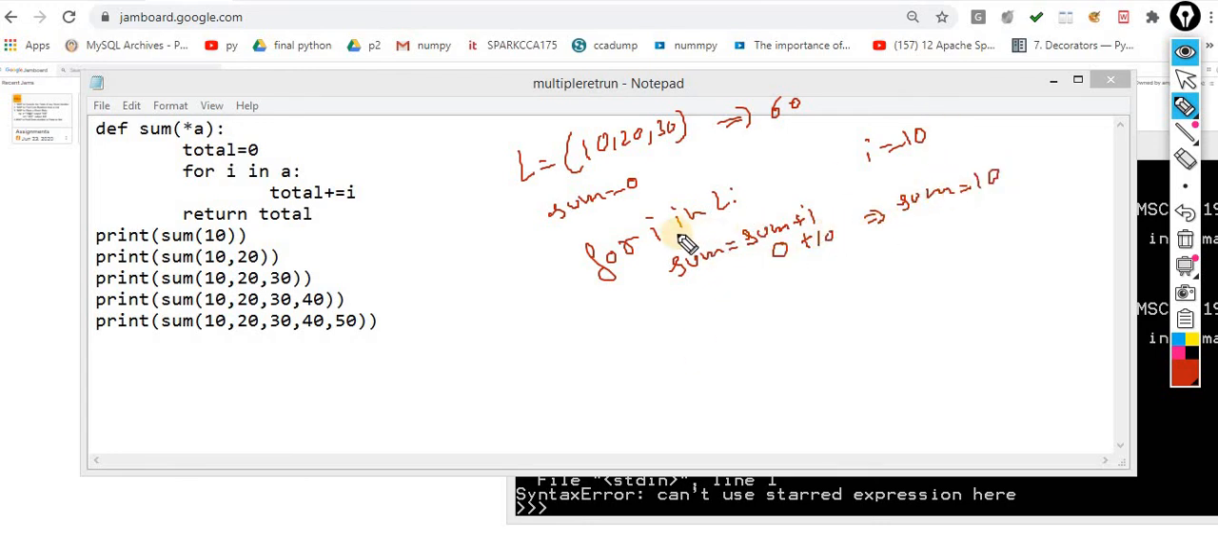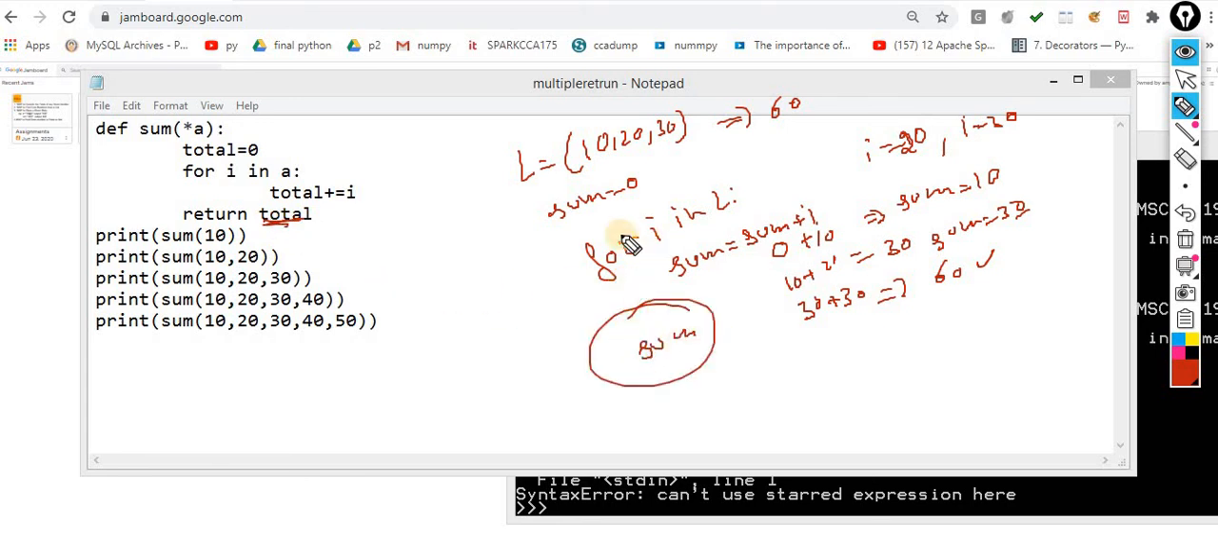Now in the next iteration, because we are inside the loop, the I value is 20. Now the sum value 10 plus the I value 20, how many? 30. Okay, the sum value becomes 30. In the next iteration, the I value becomes 30. Now the sum value is the previous value 30 and the I value is 30. 30 plus 30 would be 60. So after that I am returning this total. So here you have to return this sum.